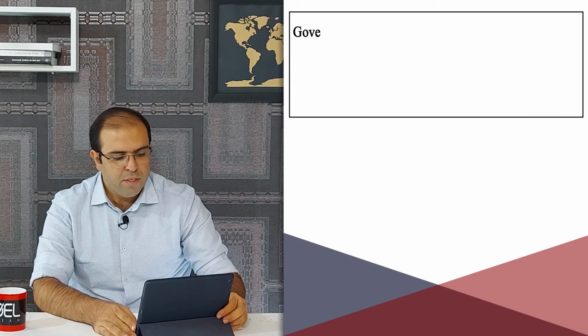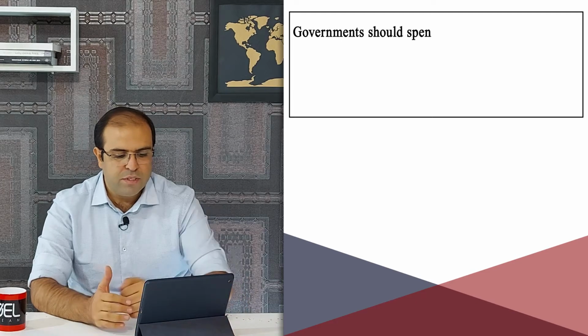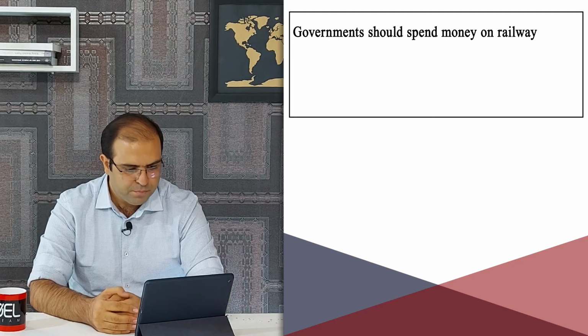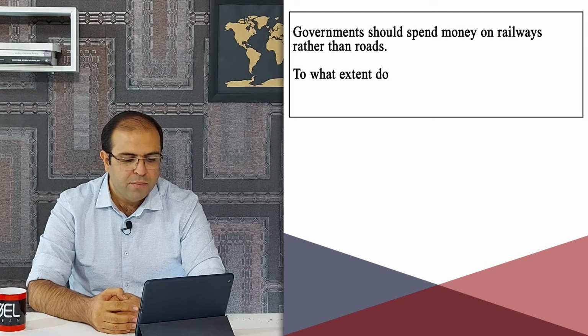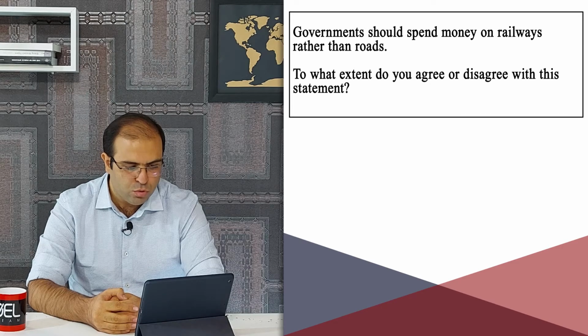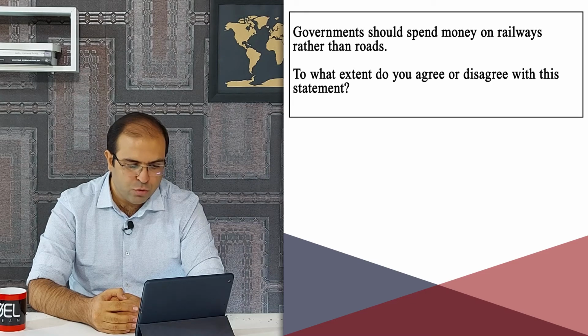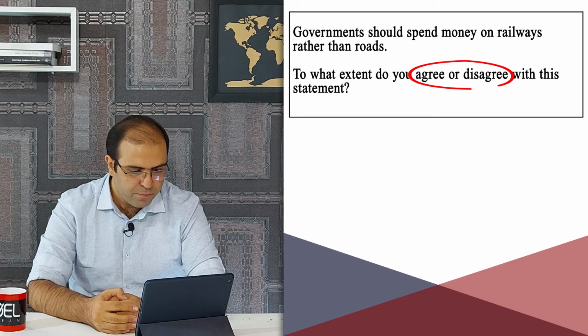The second topic is a kind of agree-disagree topic. Let's review it. Topic 2. Governments should spend money on railways rather than roads. To what extent do you agree or disagree with this statement?